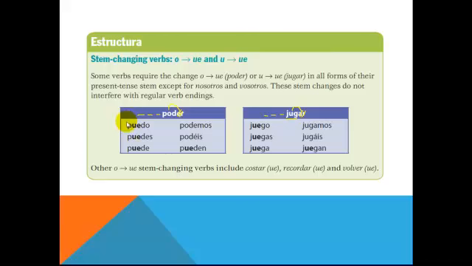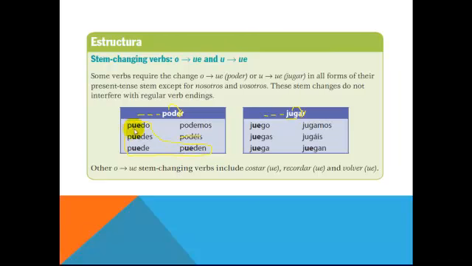Remember that these verbs are going to be shoe verbs, so we're going to pretend there's actually a shoe here. We're going to draw a little shoe. Alright, that's what we mean by shoe verb or a boot verb. In this case, poder, to be able, will change to puedo, puedes, puede, podemos, podéis, which we don't need, used only in Spain, remember, so you're not going to have to know that one, and pueden.